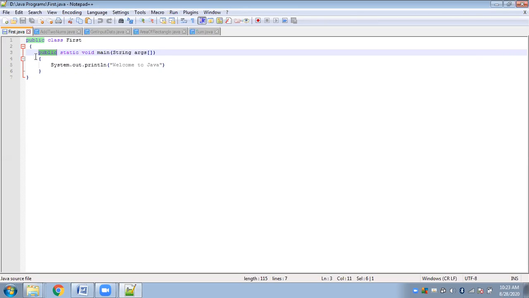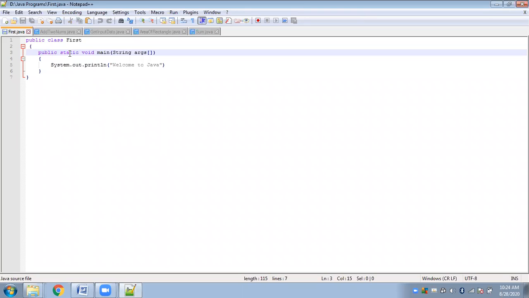That is why it is very important that your main function is always declared as public, so that the JVM can directly locate and call the main function. Is that fine?